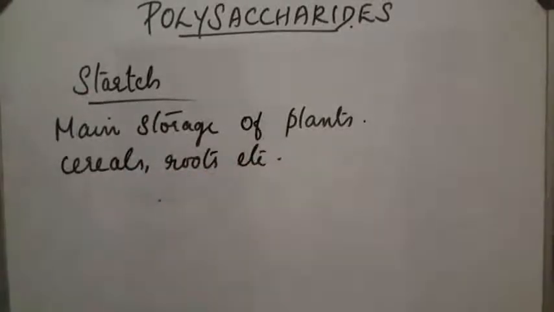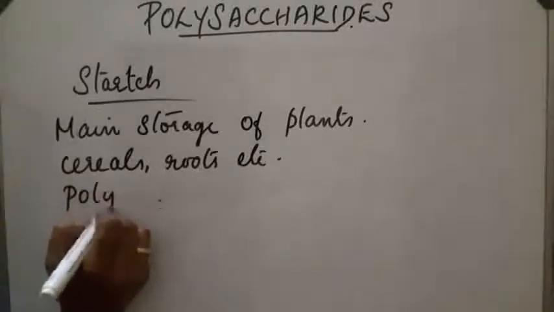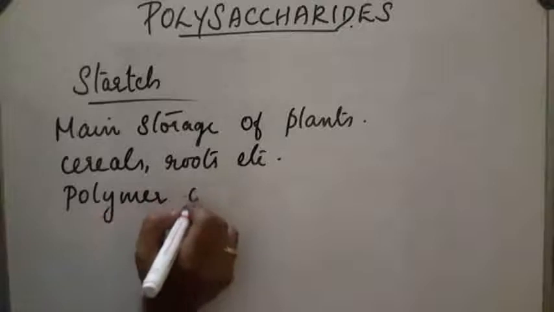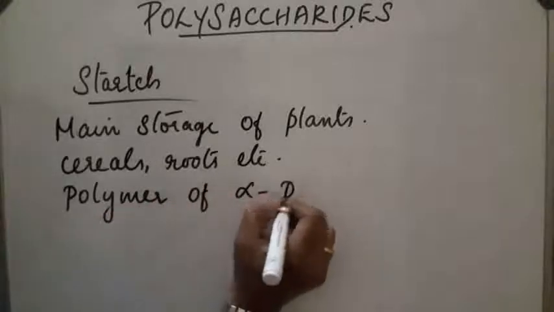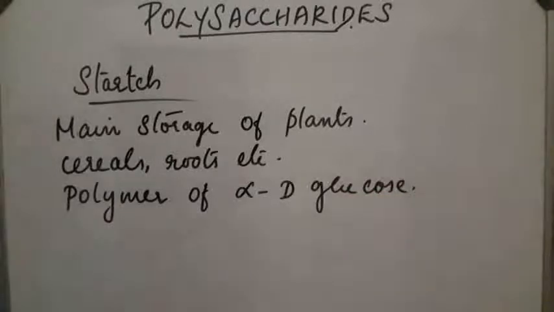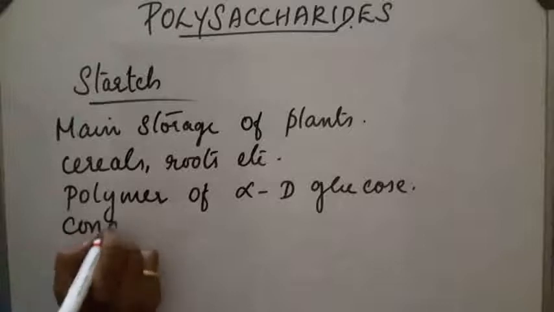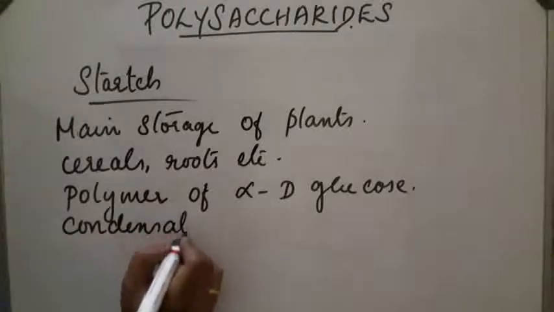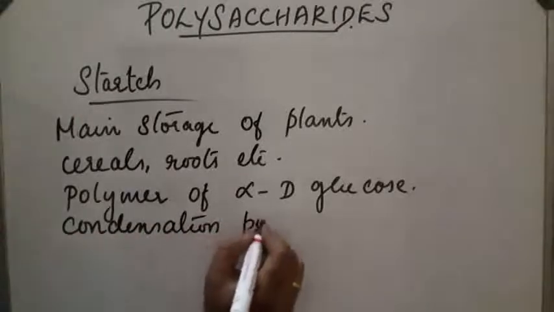It is an important polymer of alpha D glucose. Also, all polysaccharides are condensation polymers.